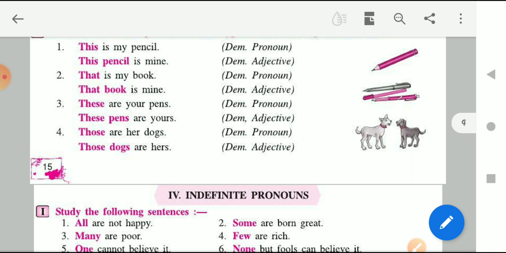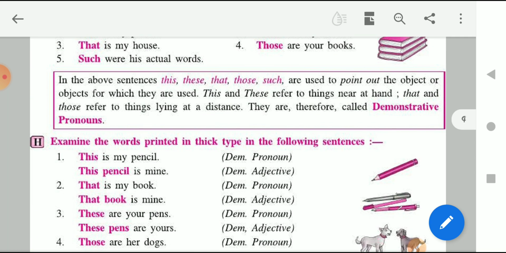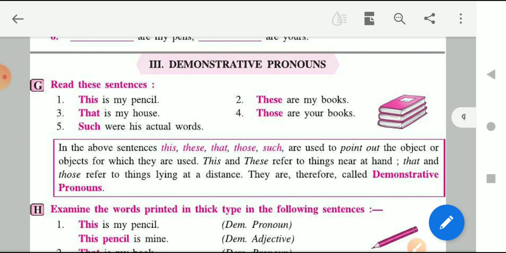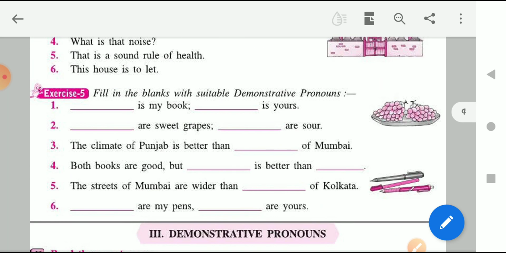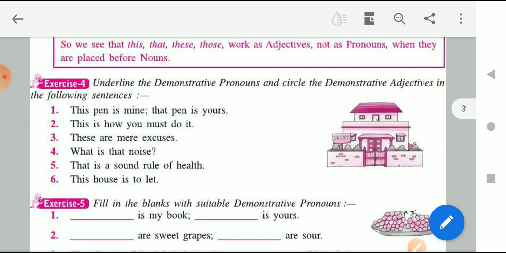Understood, children? Okay, this was demonstrative pronoun. Now the next exercise that you have is to underline the pronoun, demonstrative pronoun or the adjective. So adjectives are what? Which is just placed before a noun.